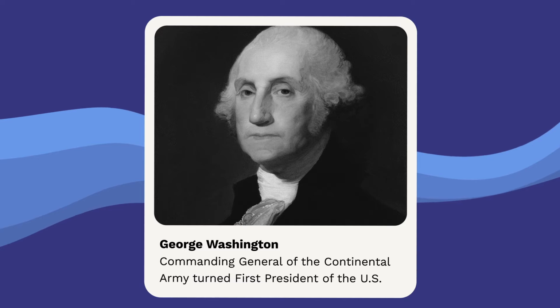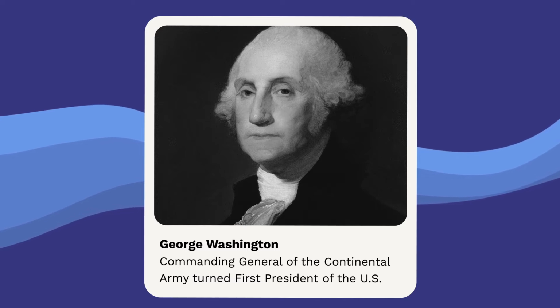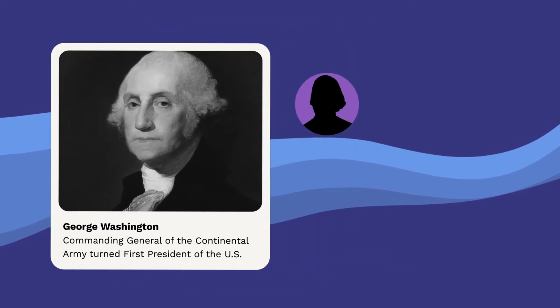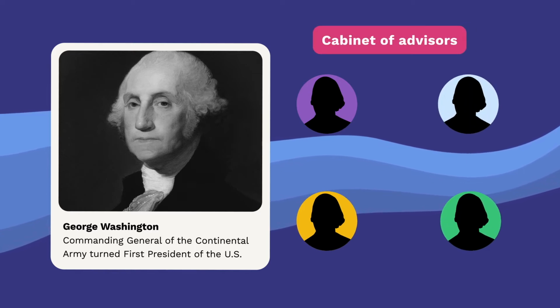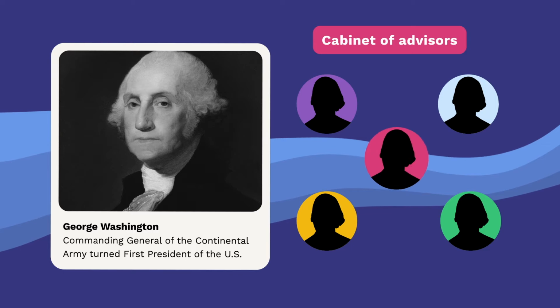While the second article only defines the executive branch as having a single person, this was expanded upon by George Washington with his addition of a cabinet of advisors. This cabinet has since been added to and changed over the years, but is understood today to be an essential part of the executive branch.